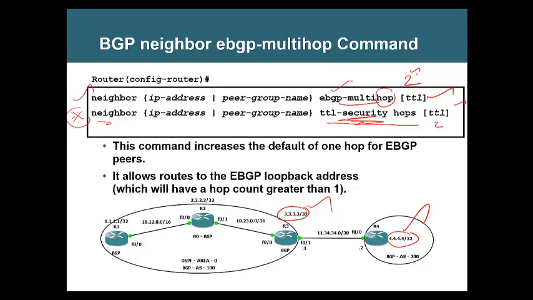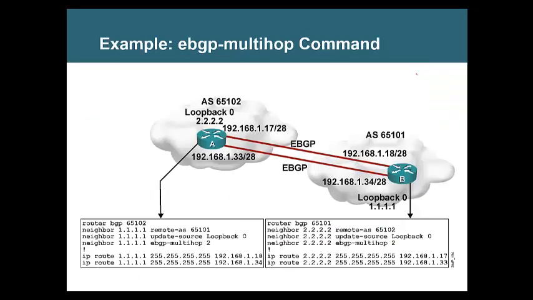Okay, so let's see one example here. You see A and B are not in the same autonomous system, and they have two EBGP connections, two WAN connections between the EBGP routers.